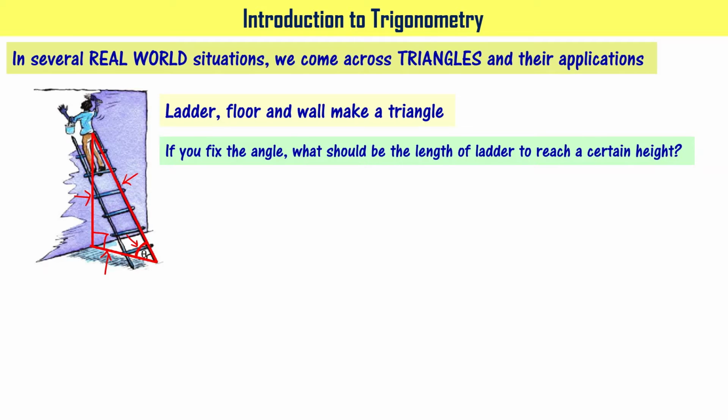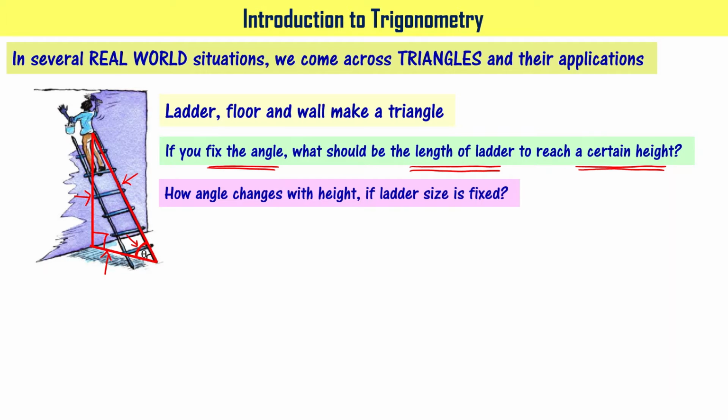Beyond that, the ladder may be too slippery. Okay? So if that is the case, and you want to reach a certain height, what should be the length of the ladder if you fix the angle? Meaning the angle, because of the surface of the floor, you know what should be the angle. Okay? Given that, what should be the length of the ladder to reach a certain height? If you have this kind of question, how do you answer?